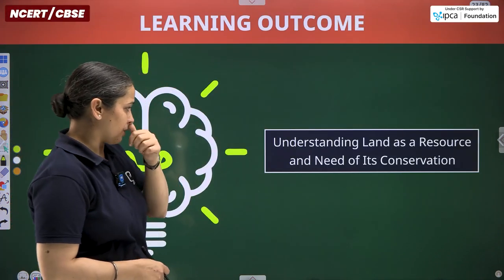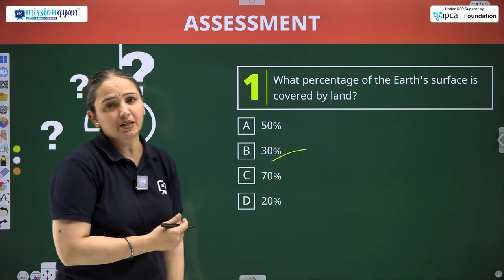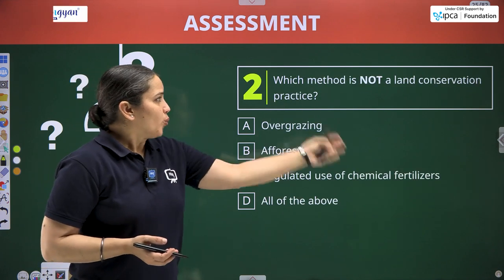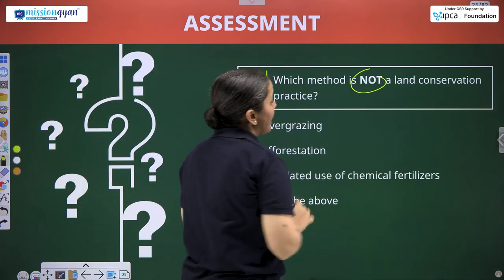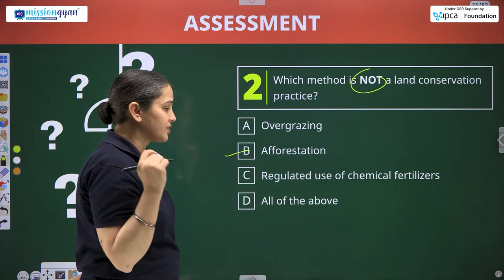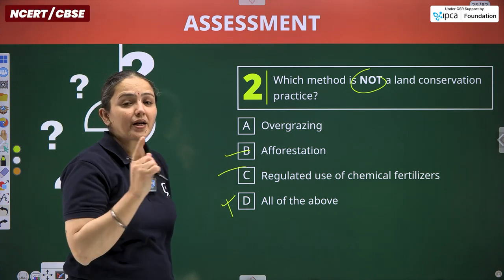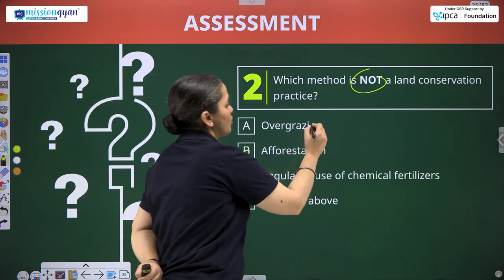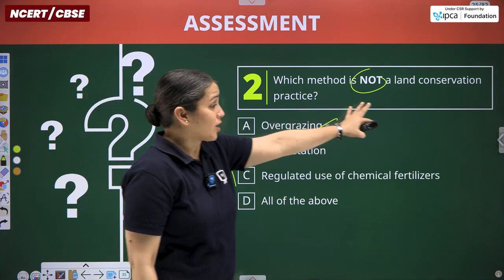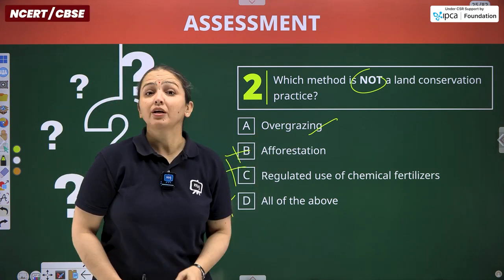So, here is the first question. What percentage of the earth is covered by land? It is particularly 30% because 70% is water. Which method is not a land conservation practice? Afforestation is a land conservation practice, and so are regulated and controlled use. All of the above can't be the answer because one option is wrong, that is overgrazing. This is not a method of land conservation because we are doing the overuse of land.